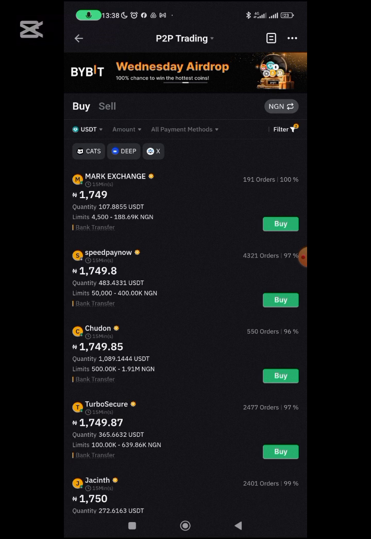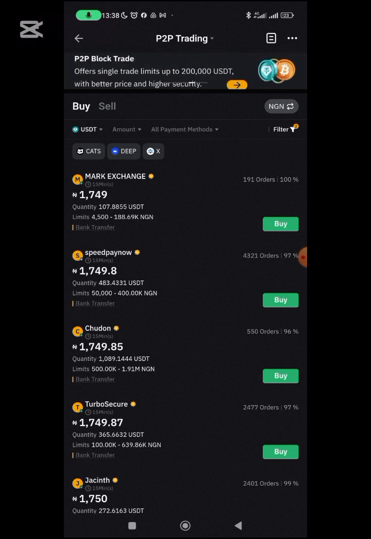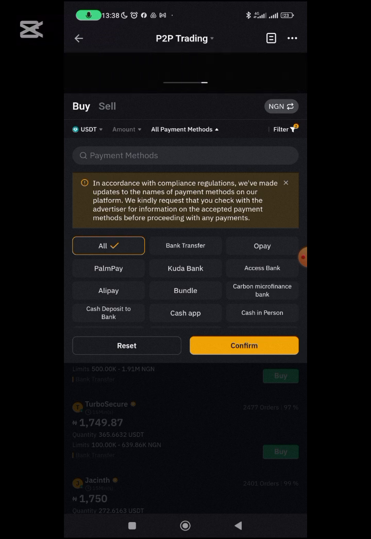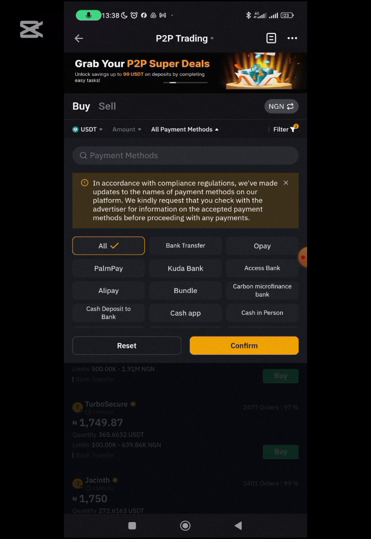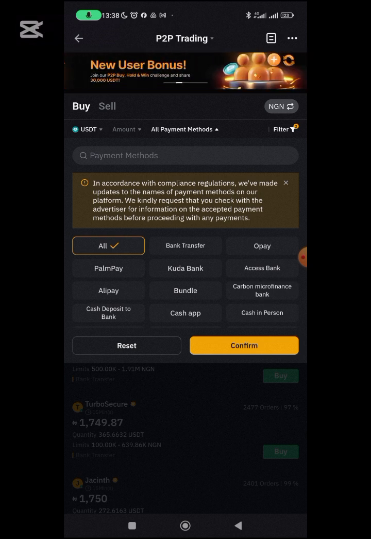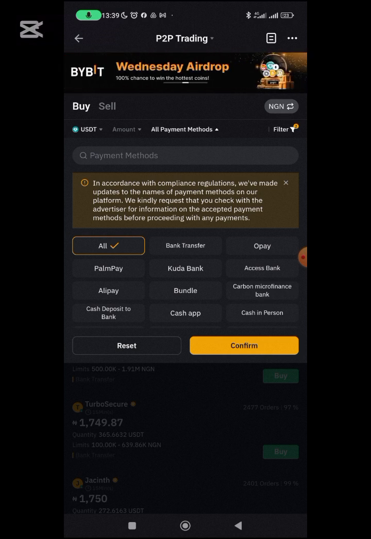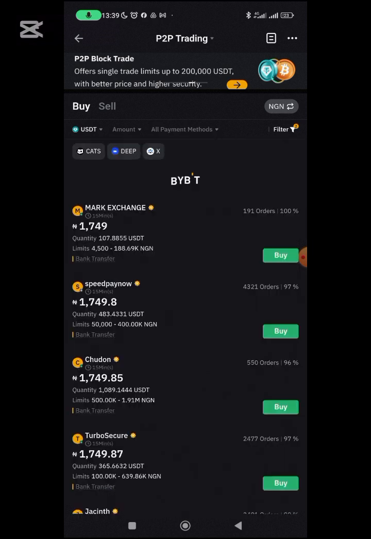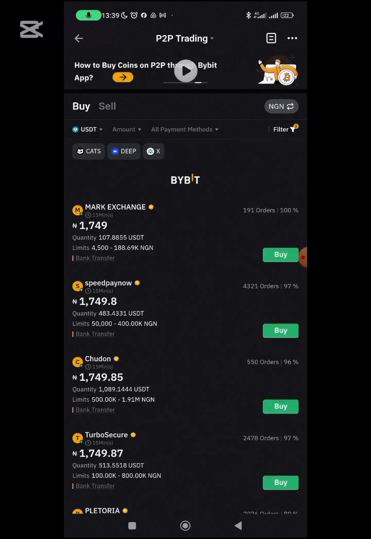Then the next thing is if you want to select your payment method, you click on this payment method here, for example. But since we're Nigerians, you can see all bank transfer, OPay, Access Bank, Kuda, PalmPay, Alipay, Bundle, Carbon Microfinance Bank, Cash in Person, Cash App, cash deposit to bank. So most likely we're looking at bank transfer, OPay or Kuda Bank. You can allow any of these, or just leave it as all, since we'll still be able to see it on our end.